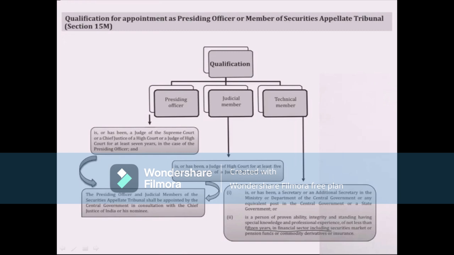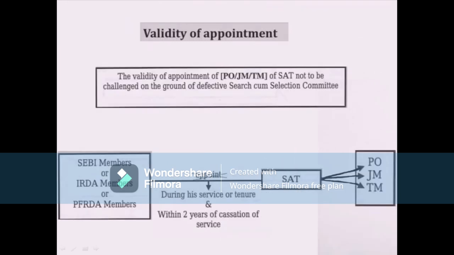Okay, so a secretary or an additional secretary in the Ministry of Department of Central Government. And validity for appointment means SAT not to be challenged on grounds of defective search cum selection committee. Okay, here if we see the validity point, under validity point, these members of the Securities Appellate Tribunal shall not be invalid merely by reason of any vacancy or any defect in the constitution of the search cum selection committee.